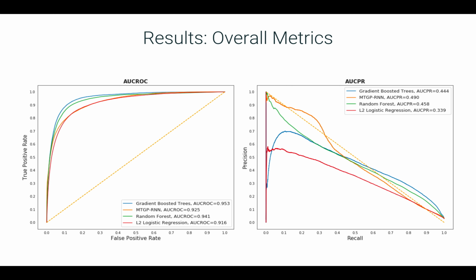Now for our results. These results are from our validation set. We're using both area under the ROC curve and area under the PR curve. These are overall metrics, which means we're looking at every hour there is a prediction to be made. For the ROC curve, gradient boosting trees were the top model, while for the PR curve, the multitask Gaussian process recurrent neural network performed the best.